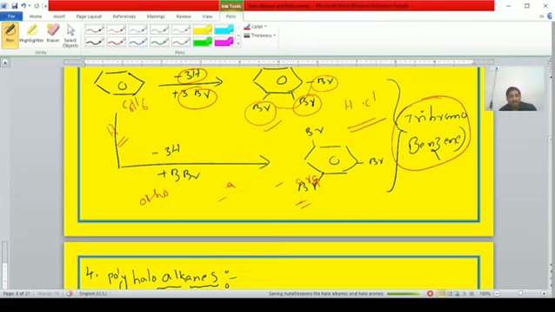Tribromobenzene. For example, in the same compound, 3 hydrogen atoms are replaced with 3 bromine atoms. But here student, you can observe the positions will be different. Here one position, here one position, here one position. Different positions are present. Anyway, it is also tribromobenzene. Clear students? Right.